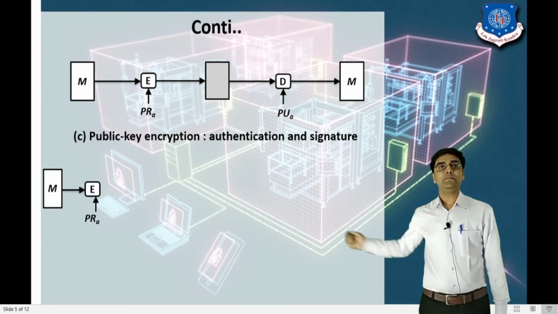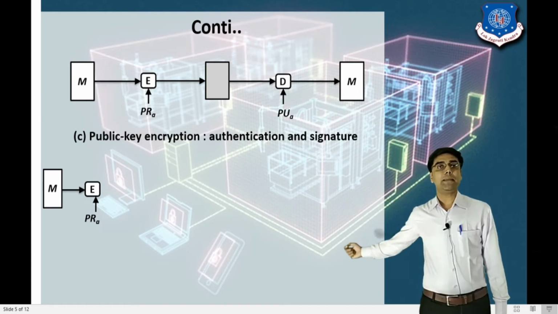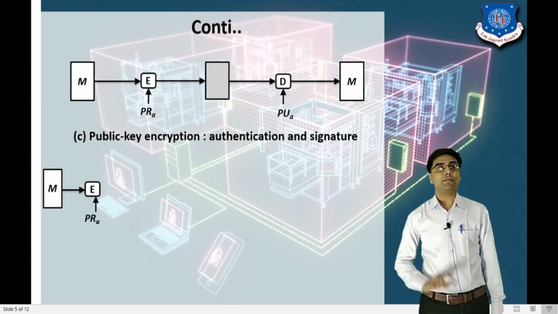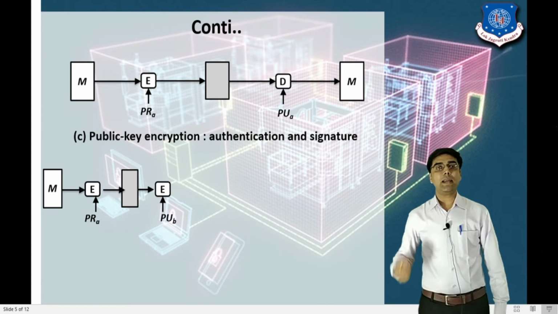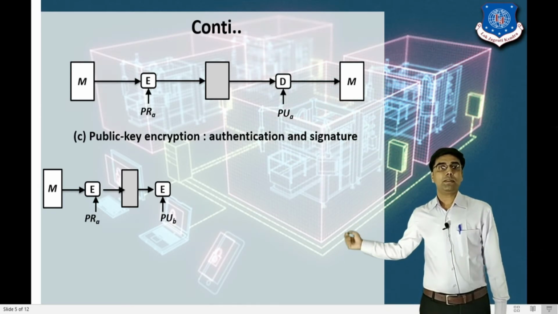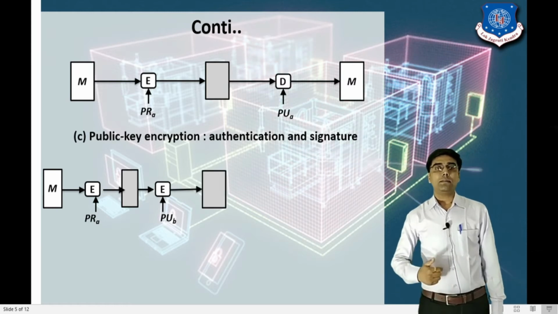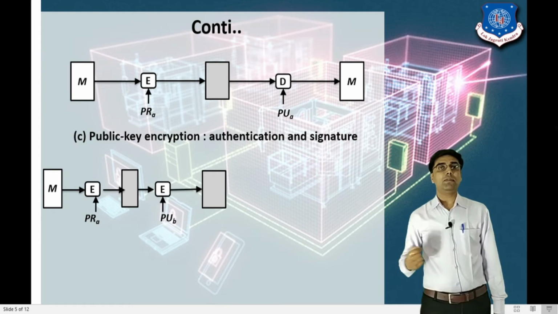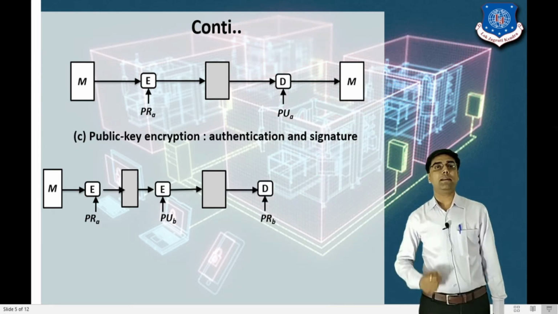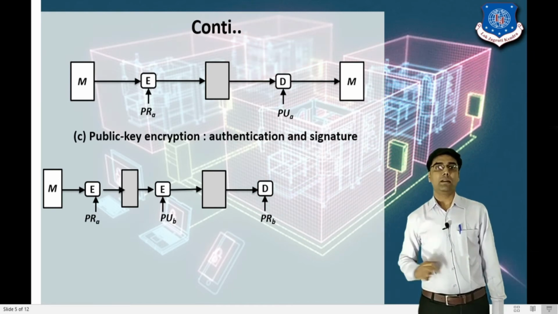So let's see. First we consider a plain text message M, applying the encryption along with the private key of A. Now we get the encrypted message. Then again we apply the encryption along with the public key of user B. Now, after applying the encryption again, we get the final encrypted message, and this message is sent to the receiver.